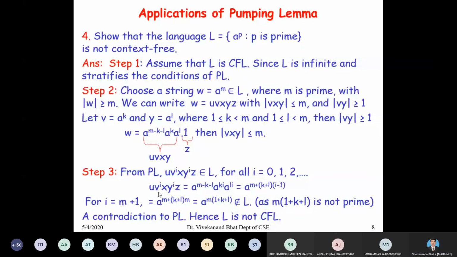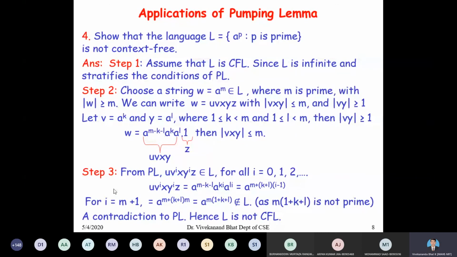Now consider the string u v to the power of i x y to the power of i z, which is equal to a to the power of m minus k minus l, a to the power of ki, a to the power of li. This comes out as a to the power of m plus (k plus l) into (i minus 1). Now select i equal to m plus 1.